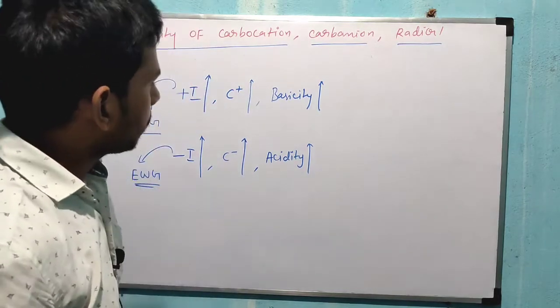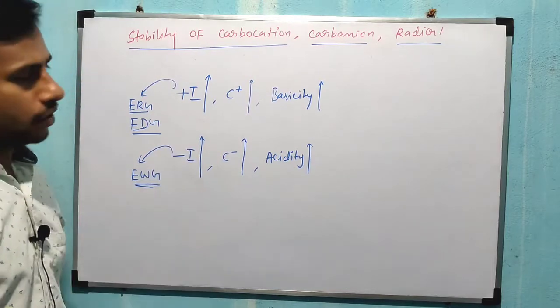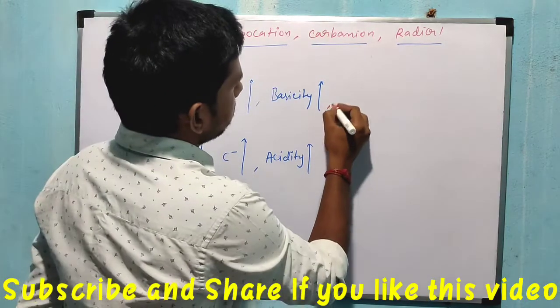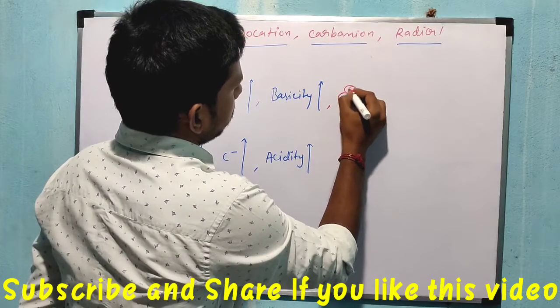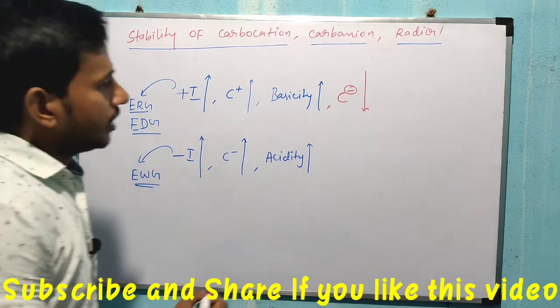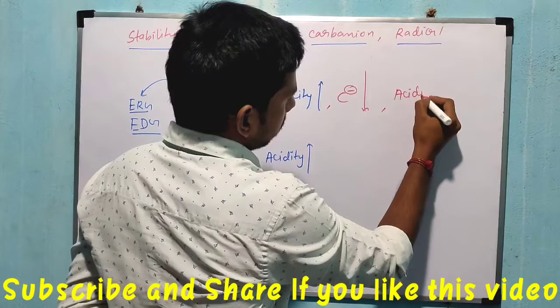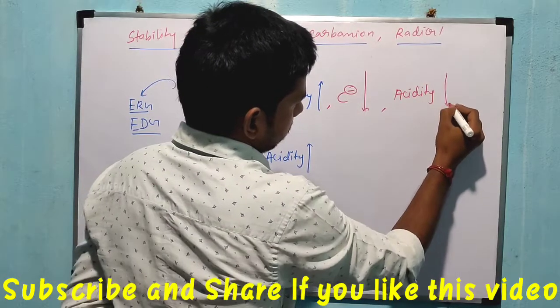Now when the plus I group increases, what about the carbanion? The carbanion stability decreases. Acidity also decreases.